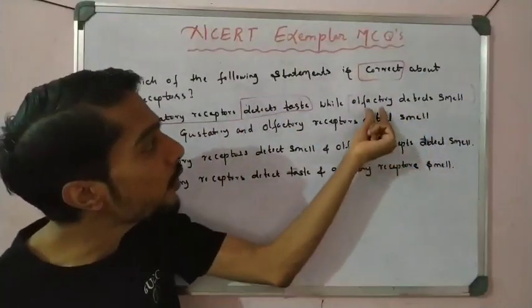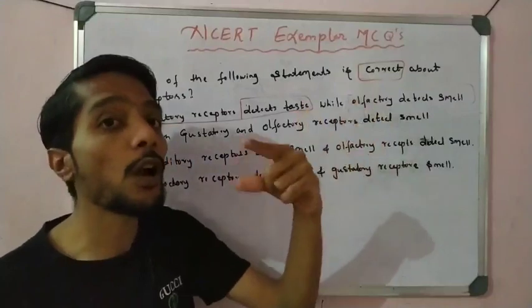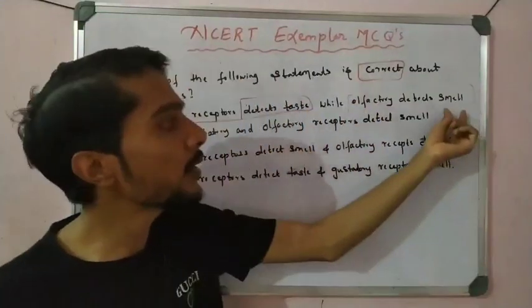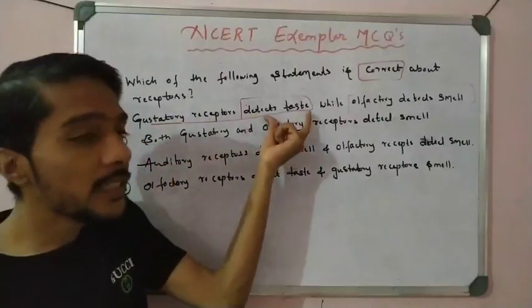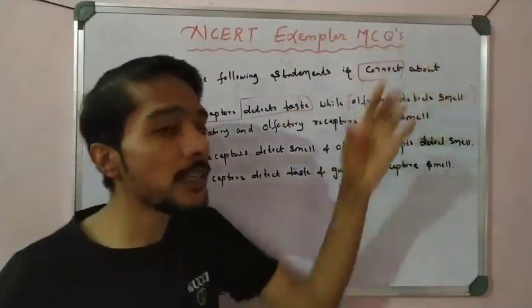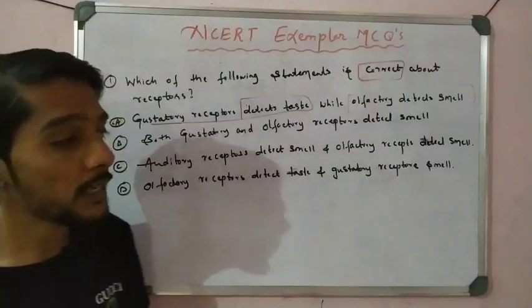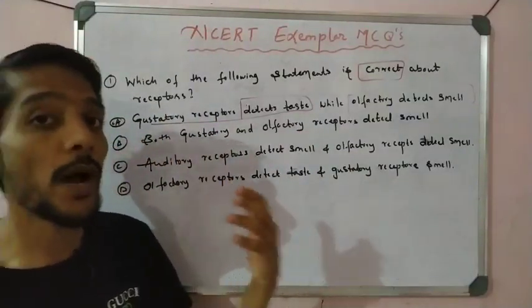You know about olfactory indicators, right? So olfactory is actually about smell. You have to remember that gustatory means they detect taste, and olfactory means they detect smell. So statement number 1 is correct. Now let us see why the other three statements are wrong.